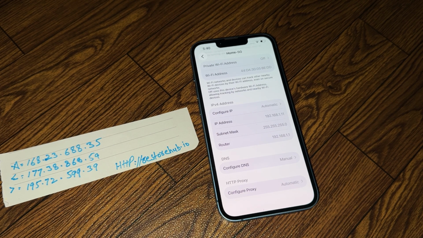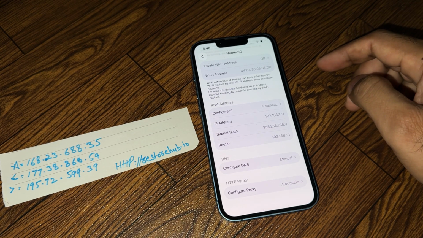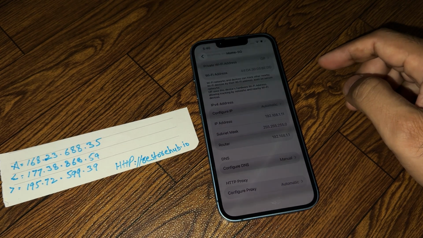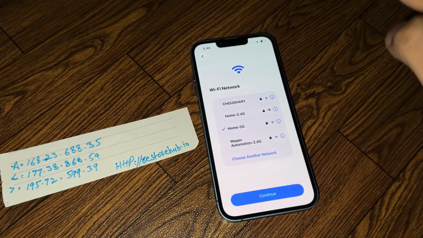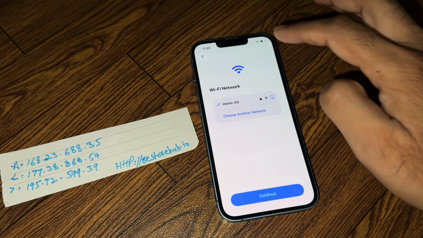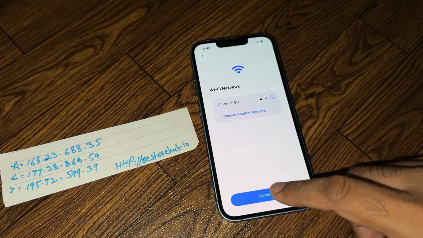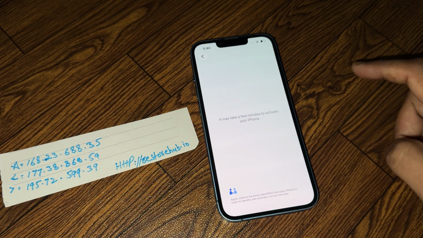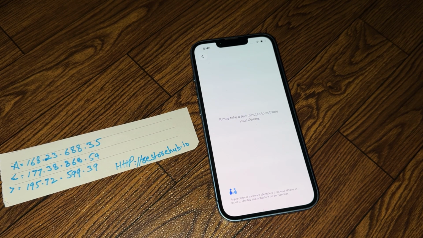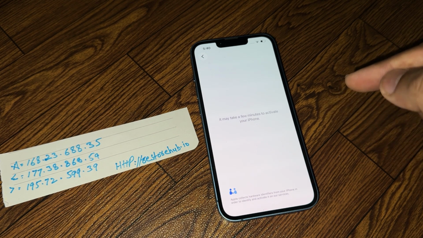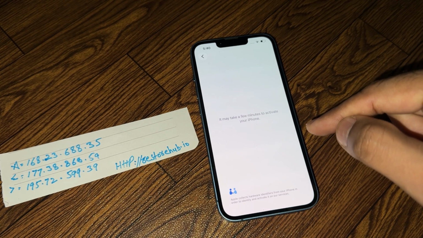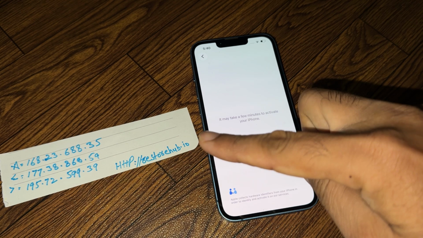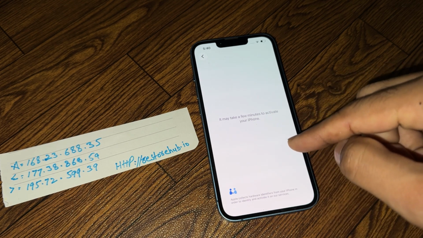If you want to unlock your iPhone lock to owner by this simple method, now you need to go back, and simply tap on continue and wait for a few seconds. It will take some minutes to activate your iPhone. Make sure all this information is correct right now.